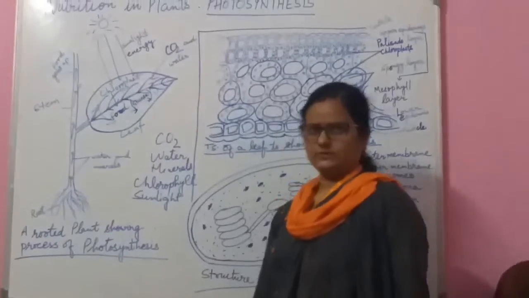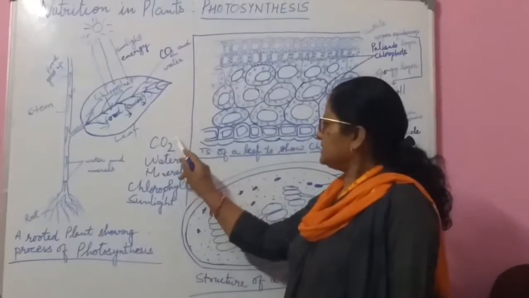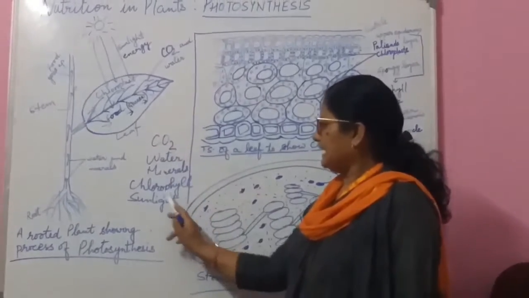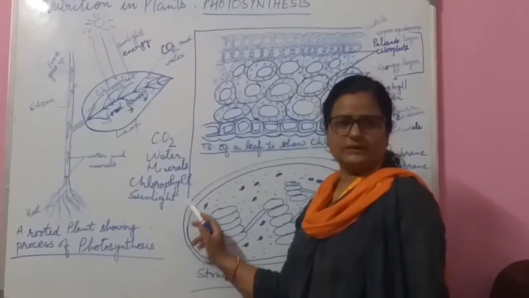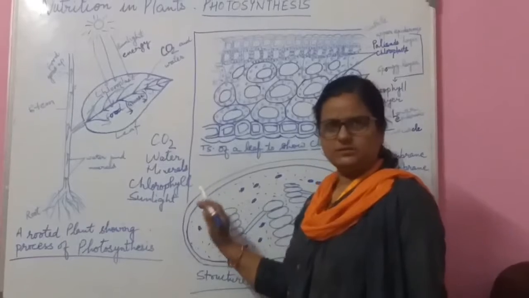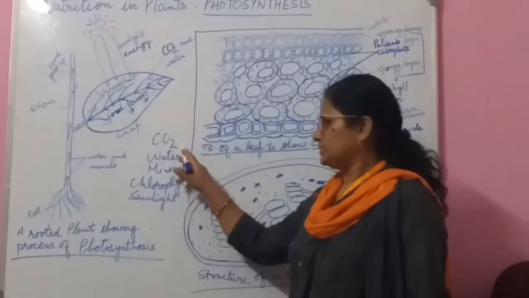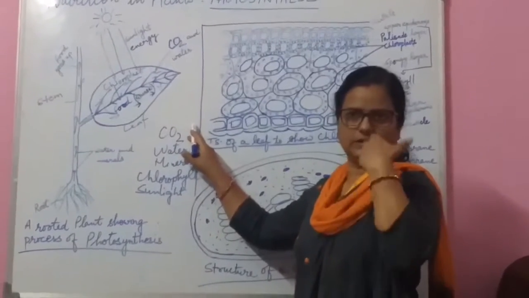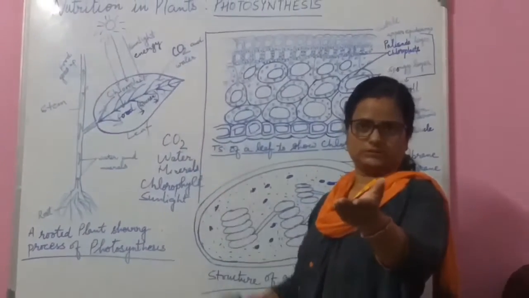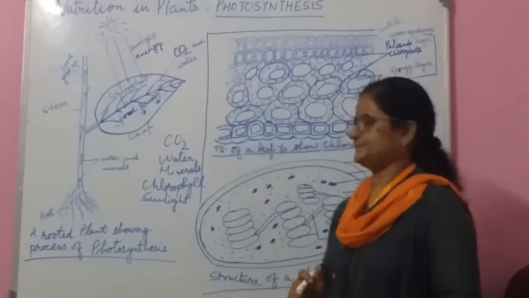So these are the raw materials that are used: carbon dioxide and sunlight, which the plant gets from the atmosphere. Means from the sun they get the sunlight, and the CO2 from the atmosphere. When we breathe out, we release CO2, and that CO2 is taken up by the green plants.